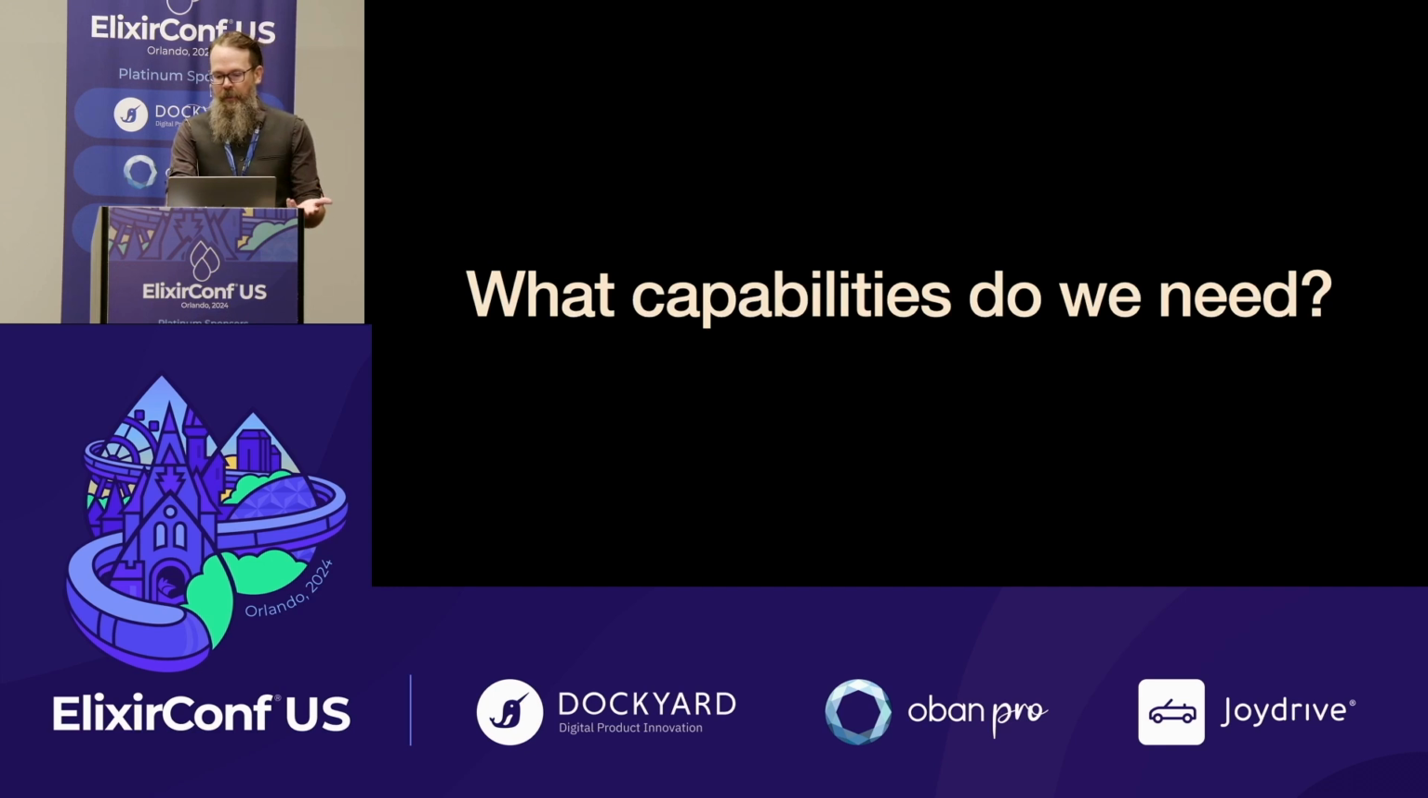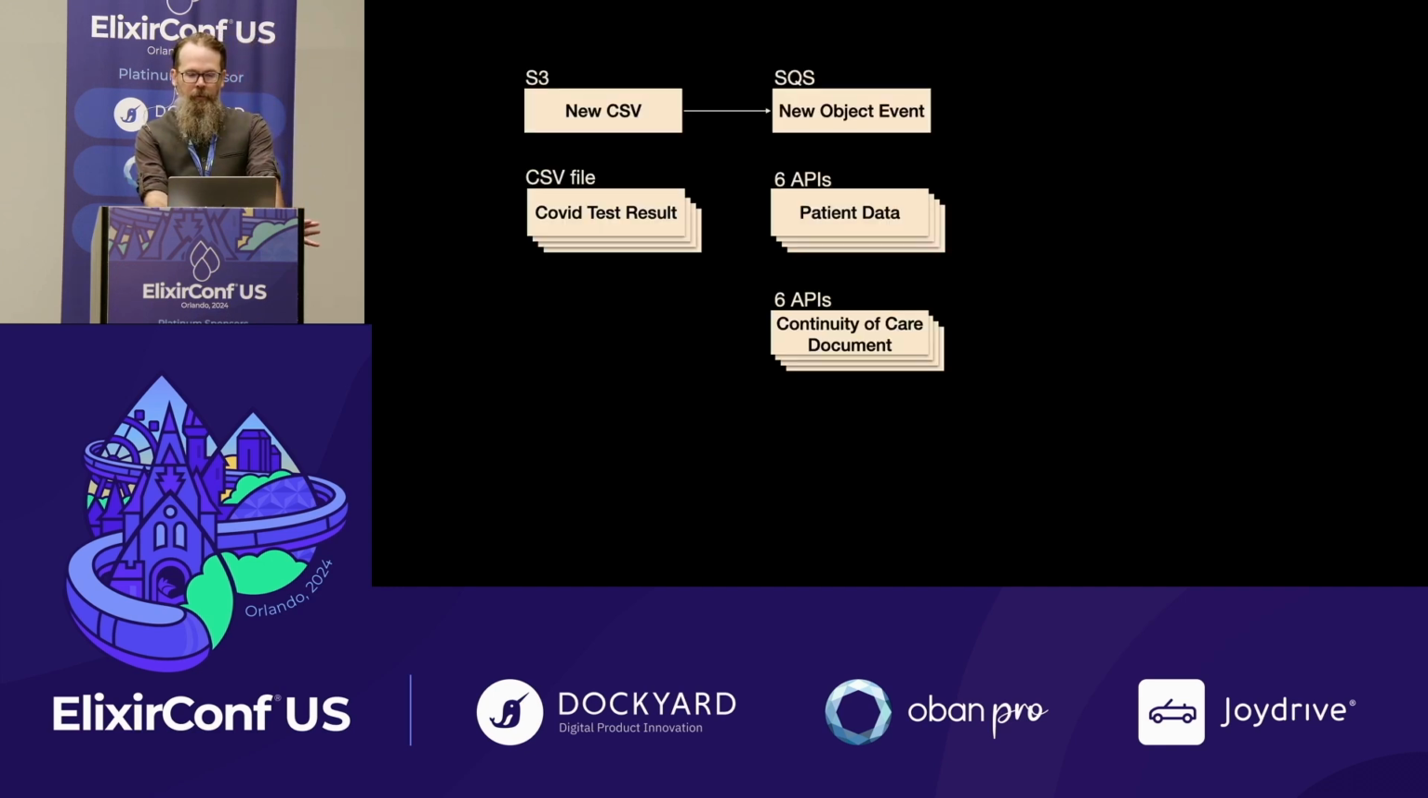So what type of capabilities are we going to need? We have CSVs arriving daily. They're coming into S3, so we have notifications via SQS. And in those files, we have lots of COVID test results. Based on that data, there's patient data, again, in 6 different APIs. And in that API, what we're going to get back is links and references to continuity of care documents that are going to be in different APIs.